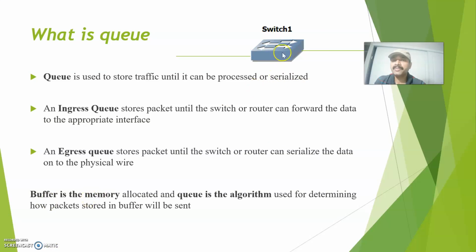So what is a buffer? Buffer is nothing but the memory allocated, and queue is an algorithm used for determining how the packets stored in the buffer will be sent. So that is the purpose of queuing. There are two types of queue: an ingress and an egress queue. The ingress queue is applied on the inbound of an interface. It is used to store packets until the router or the switch forwards the packet to an egress queue. The traffic is always placed in the egress queue before it can be serialized on the wire. So that is the purpose of ingress and egress queues.